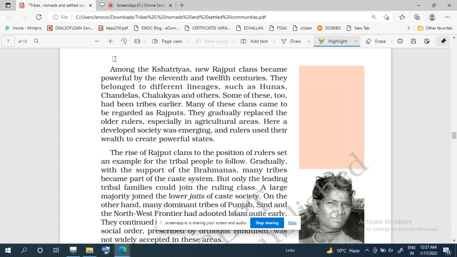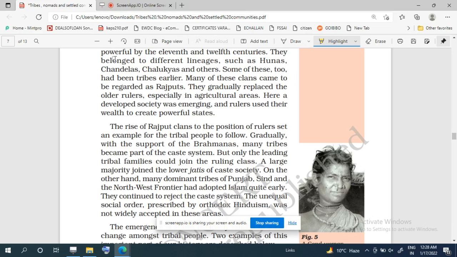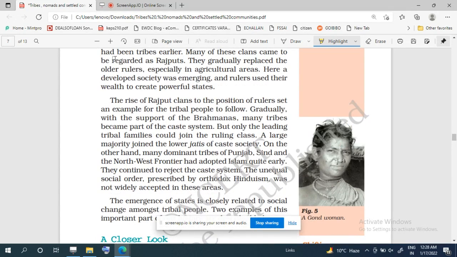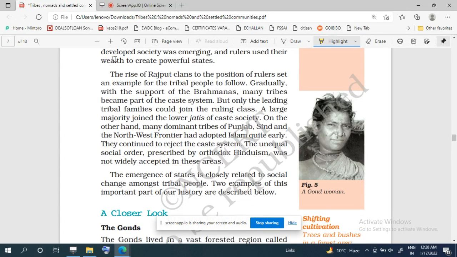And they developed a society in which we find that rulers use their wealth to create powerful states. So, in this way, so many changes were occurring in the society. And we see that राजपूत क्लैन जो था वो उसका राइज होता है और वो रूलर्स के पोजीशन पे पहुंच